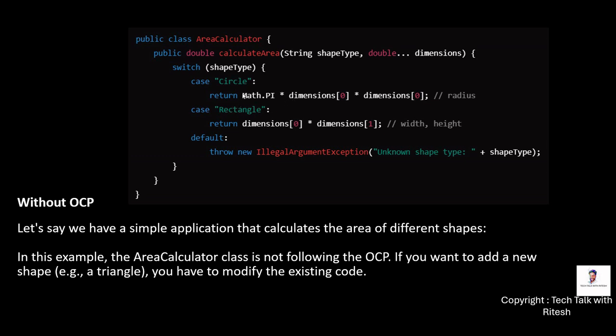For circle we added the mathematical calculation of the area, and for rectangle another logic. So if we want to add a new shape like a triangle, we have to modify the existing code, which is to update this area calculator class.